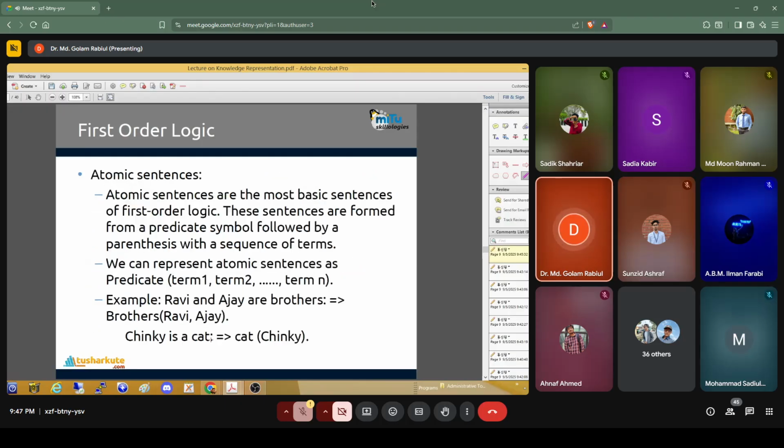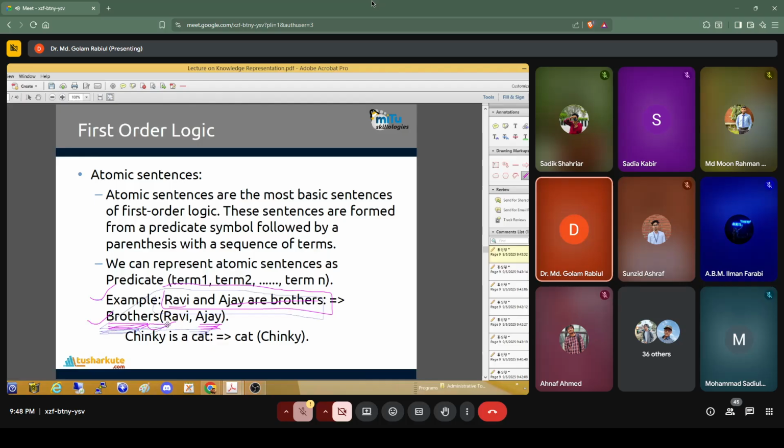So let's see some examples. One example is Ravi and Ajoy are brothers. If we want to represent this in first order logic, then usually we write it this way. Brother is our relation, so Ravi is the brother of Ajoy. This is the representation in first order logic.